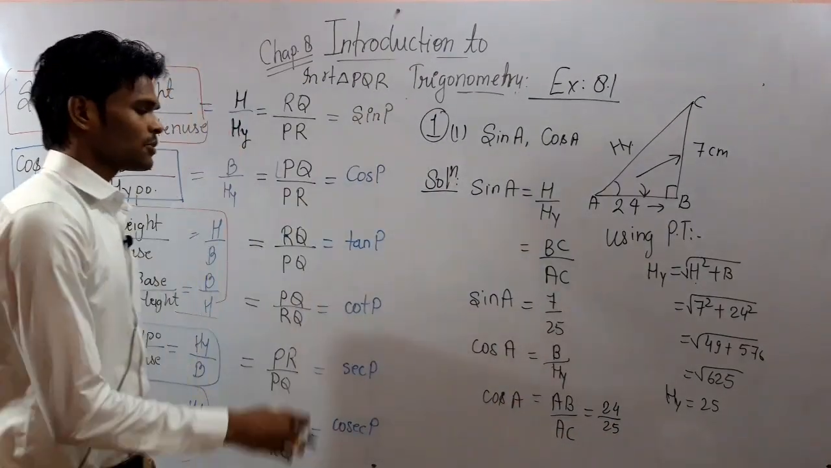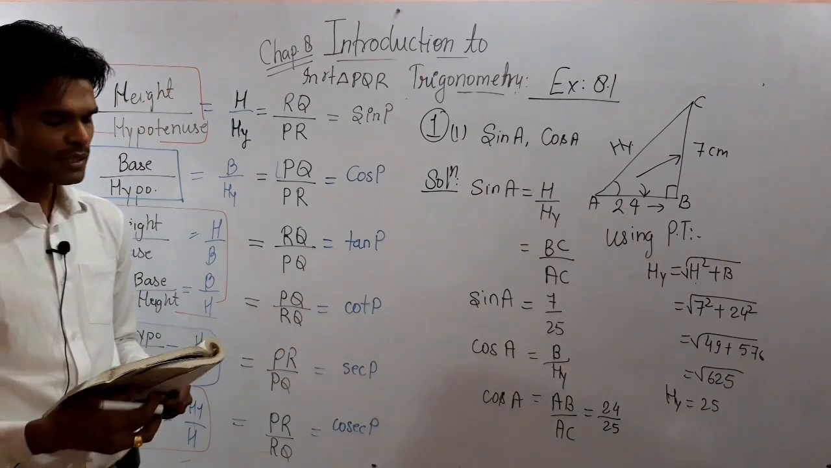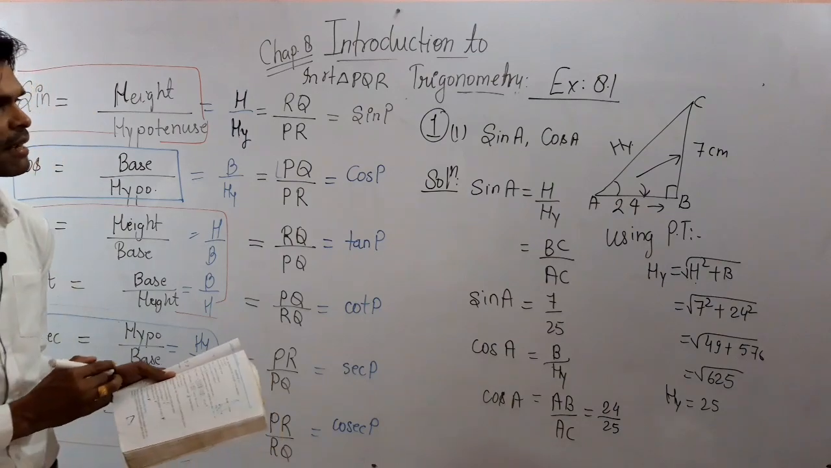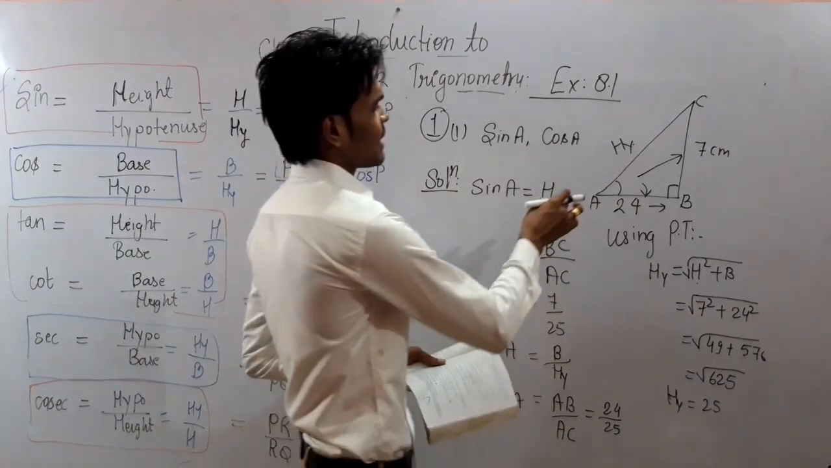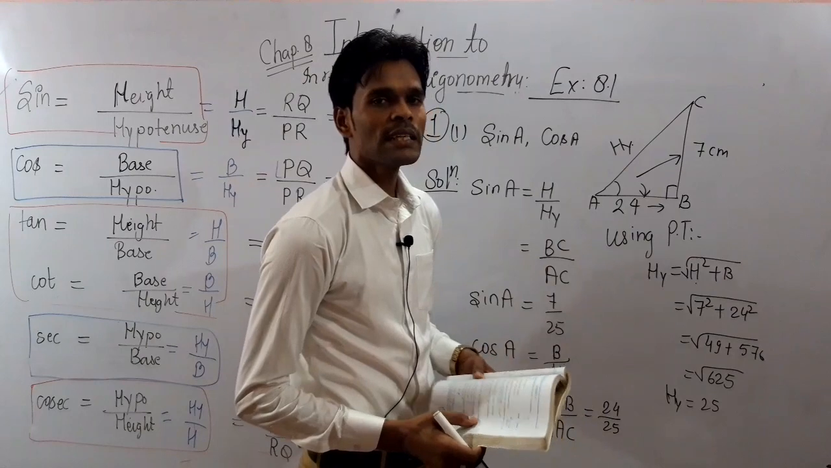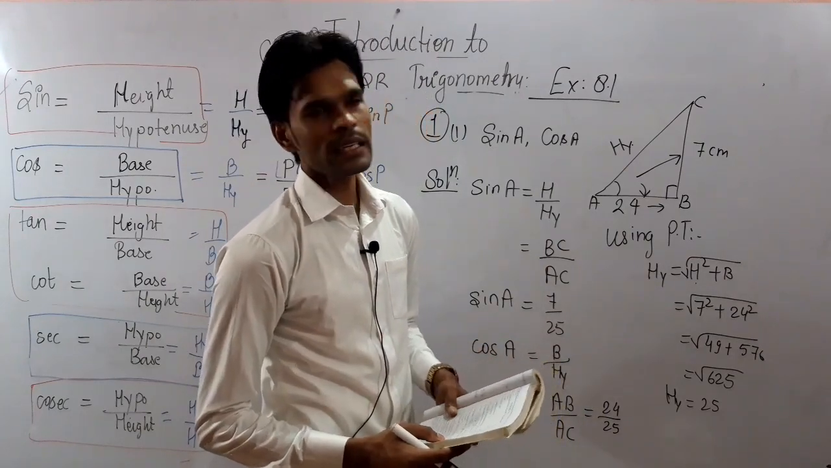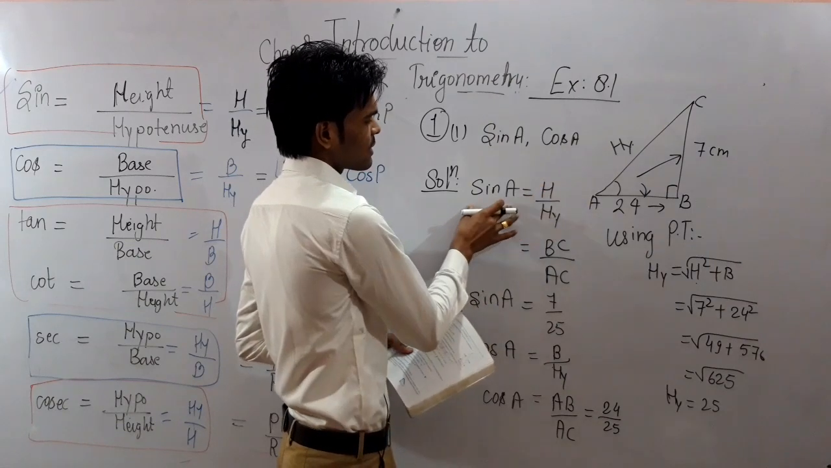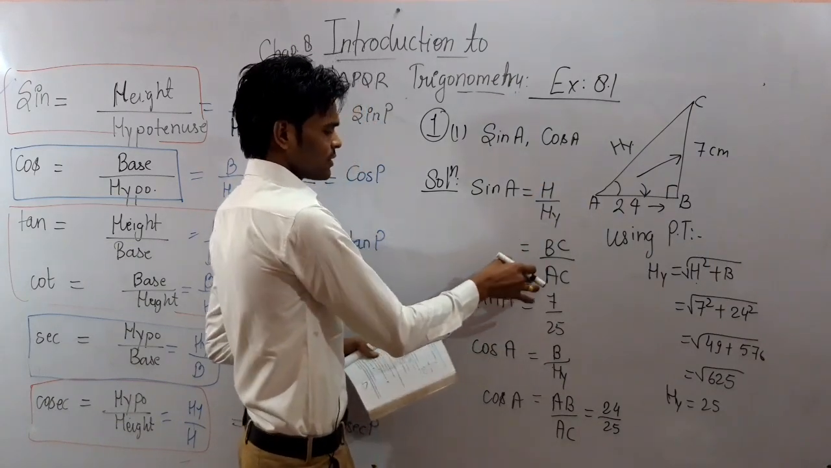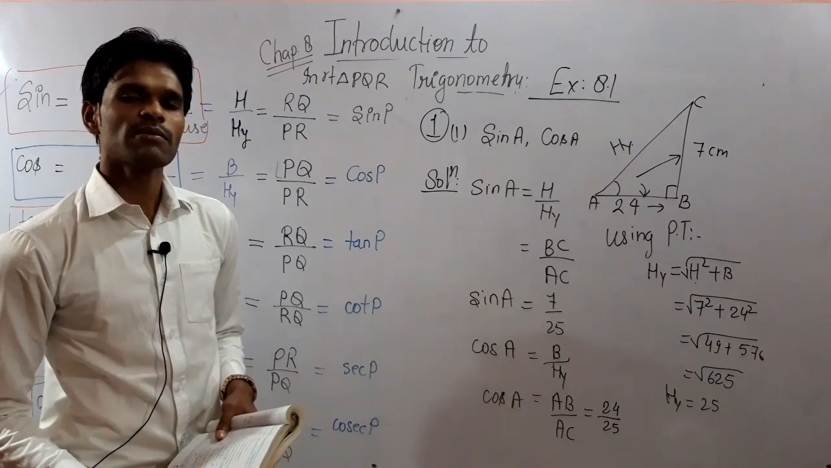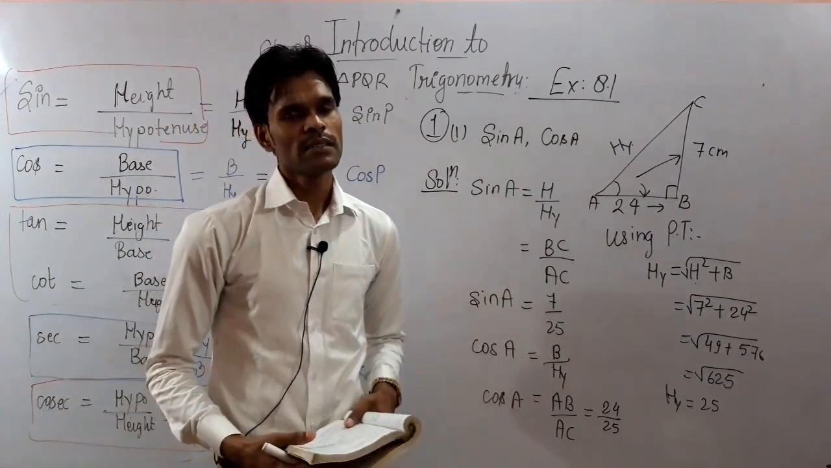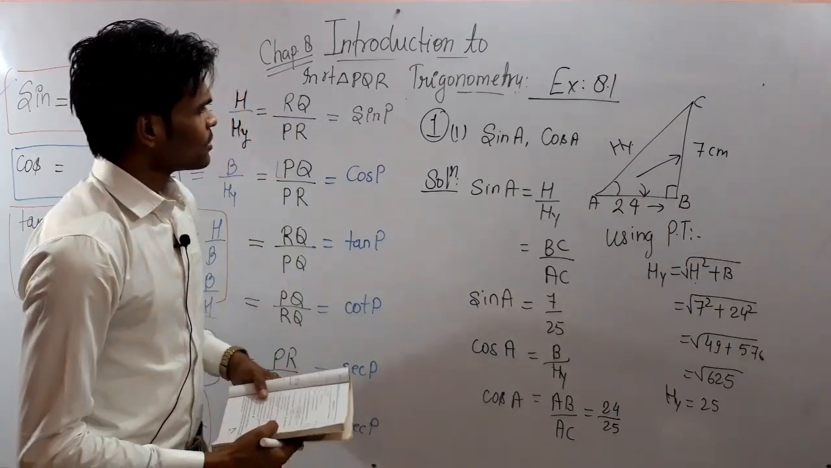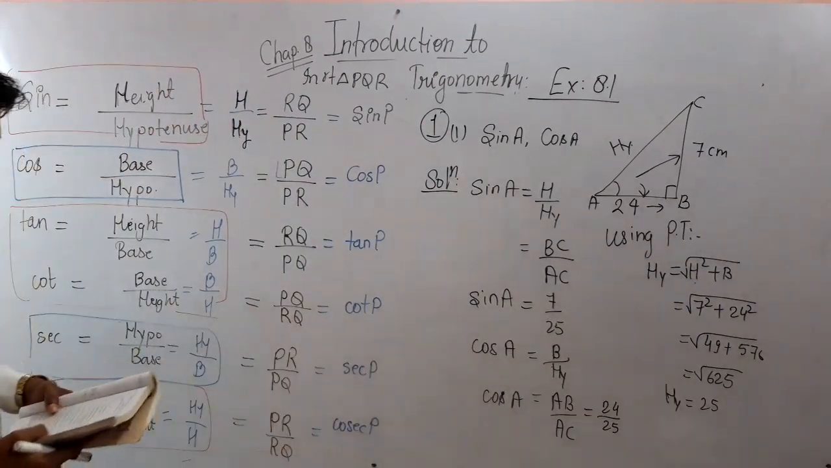Okay, similarly you can solve the second problem of this question. I hope you all have got what I have done over here. In any type of question, first of all you have to find the unknown side, then write the ratios of the sides with respect to the trigonometric ratio, then put the values, and after substituting the values you will be able to determine the required value. Okay, so moving towards the next question.